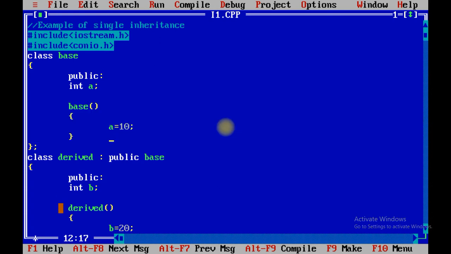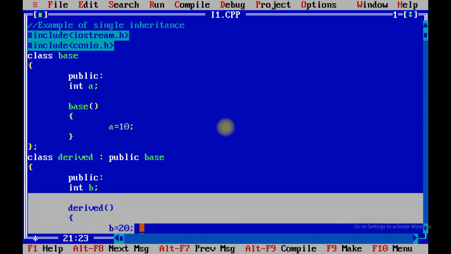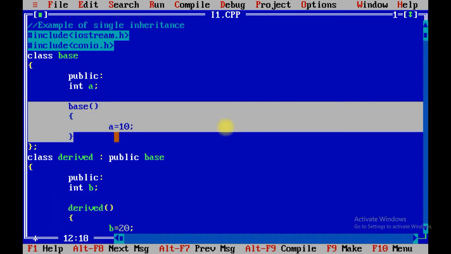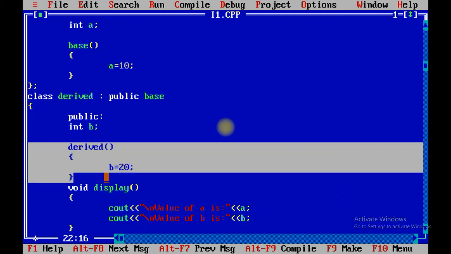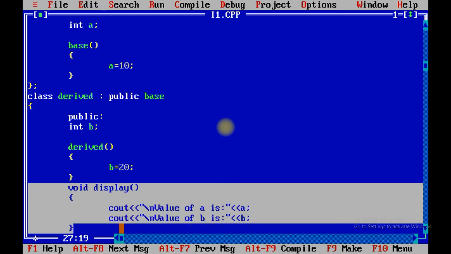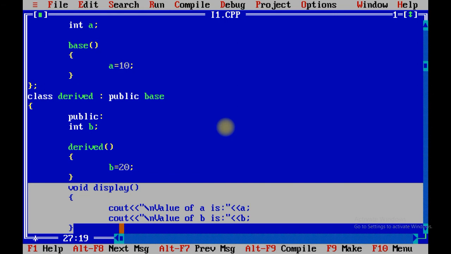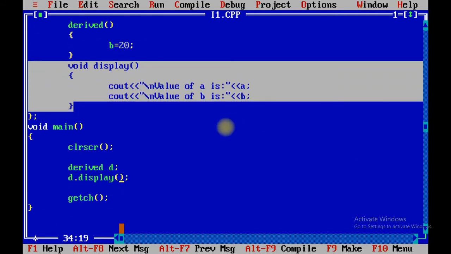So first of all, it will not call default constructor of derived class, but first of all it will call the default constructor of base class, then it will call default constructor of derived class, and then display function is called.